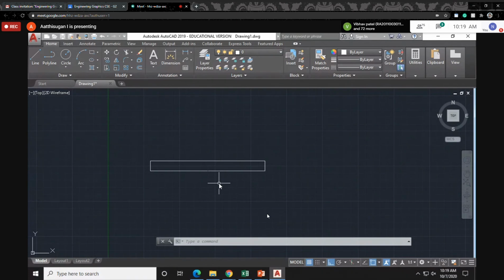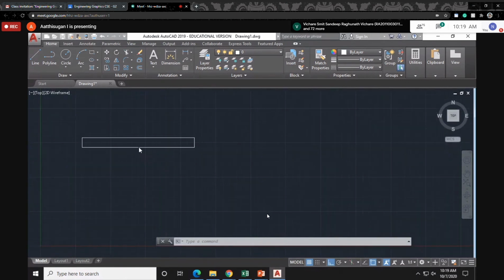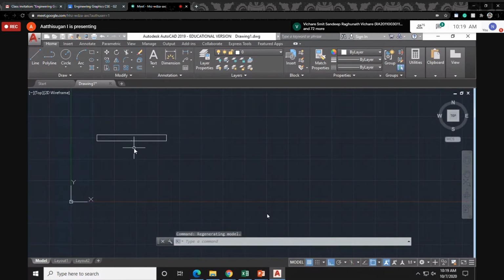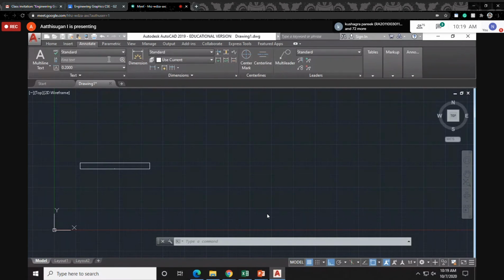Okay, I'll explain clearly so you can recollect also. Now the dimension is there, 200 is there but not visible. According to this zooming window, I am able to see the dimension, but not clearly. So go to the command named dim style, or else the annotate option, the down arrow.